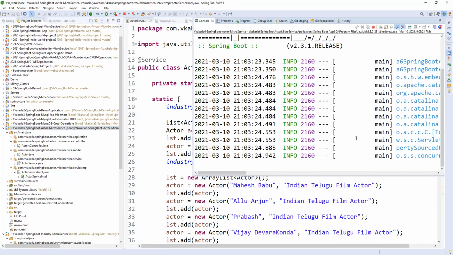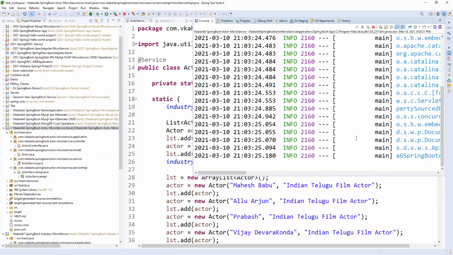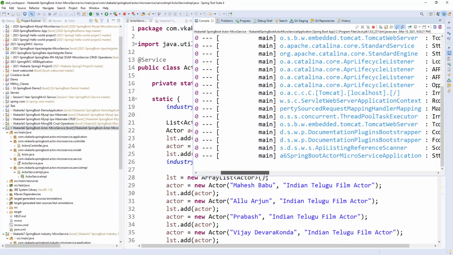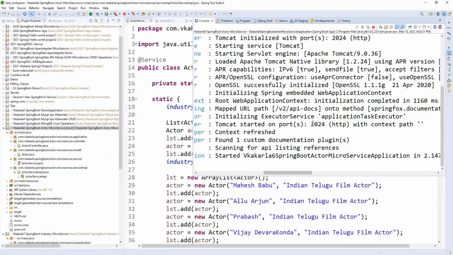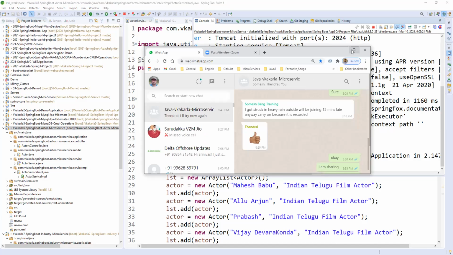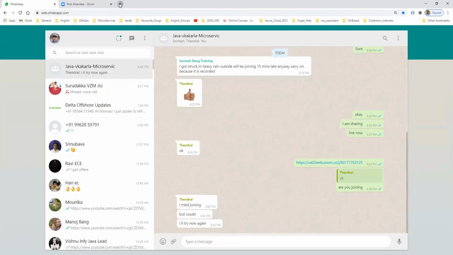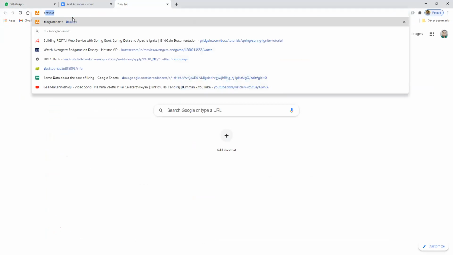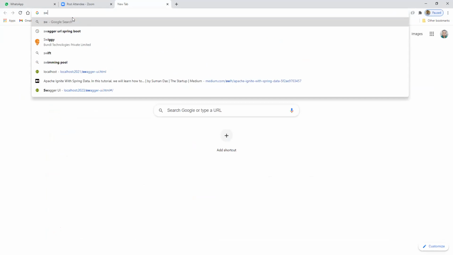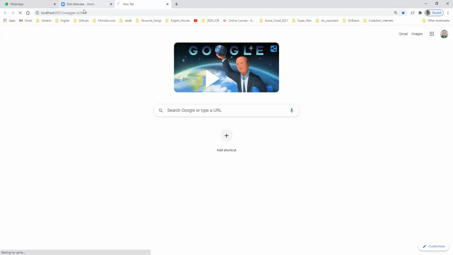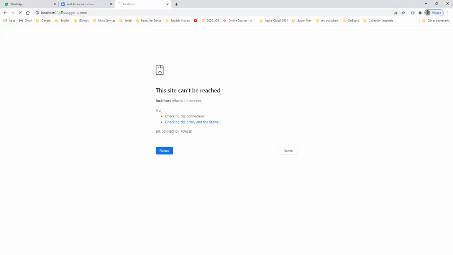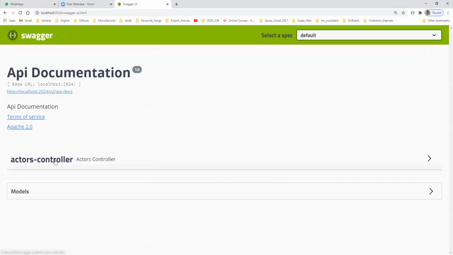So the application is running. It started with 2024 as the port number.